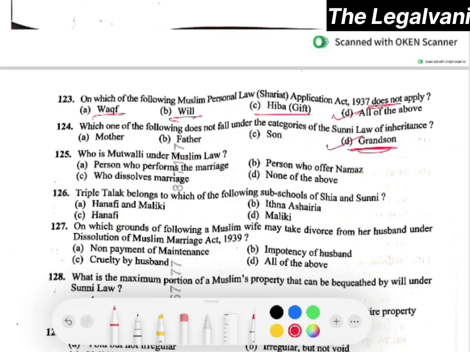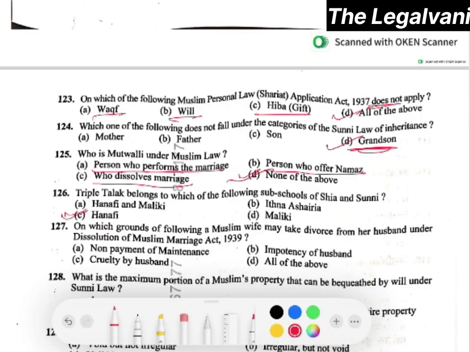Question number 125. Who is mutawali under Muslim law? Right? Person who performs a marriage, who dissolves the marriage, person who offers namaz. No, here the right answer would be option number D, that is none of the above. 126. Triple talaq belongs to which of the following sub-schools of Shia and Sunni? Here the right answer will be option number C, that is Hanafi school.